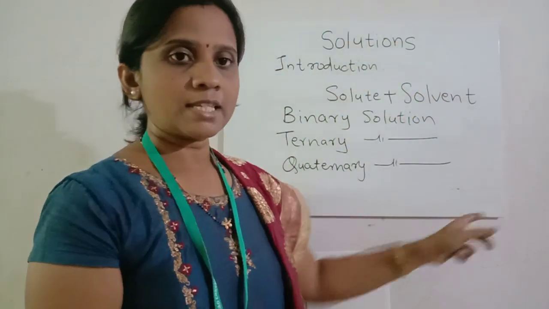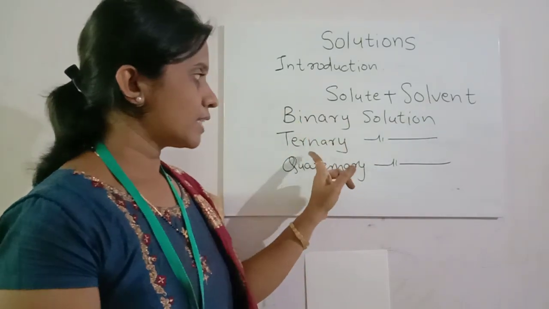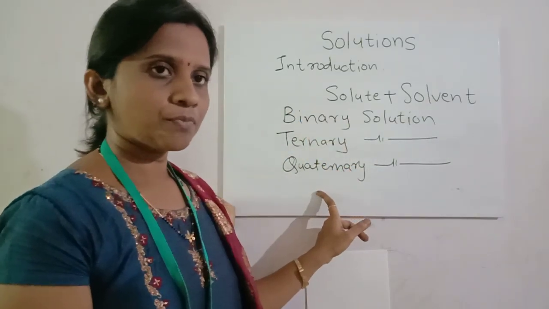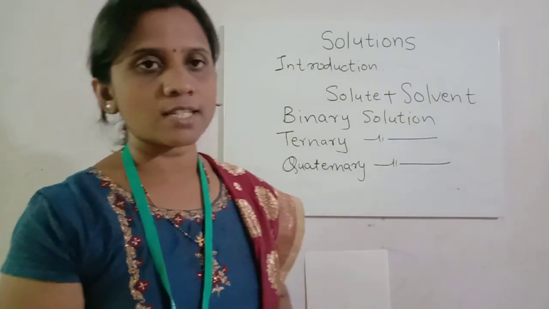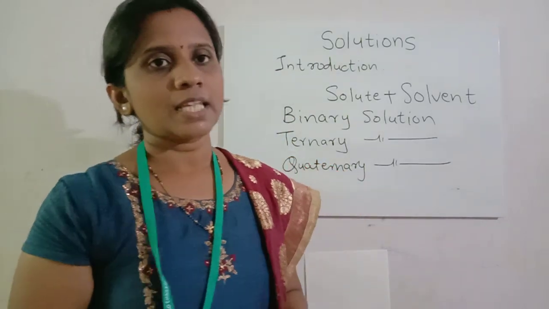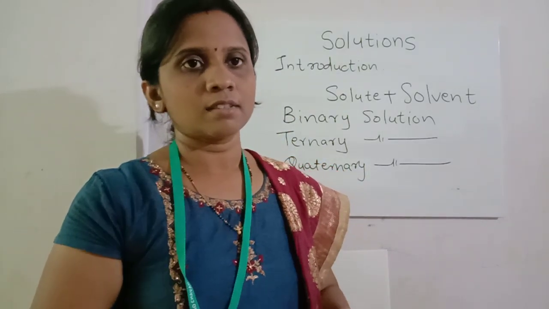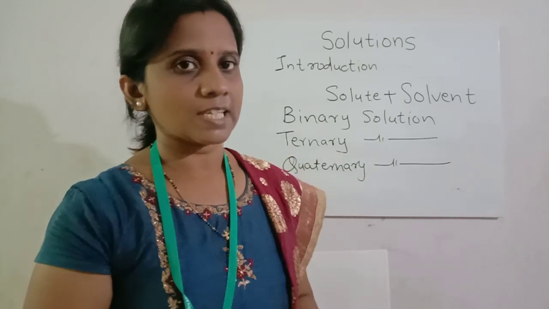So this much is clear to you. Solution, solute plus solvent, binary, ternary and quaternary. Now when we talk about homogeneous solution and heterogeneous solution, in case of homogeneous solution, there is uniform mixing and there is presence of only one phase.